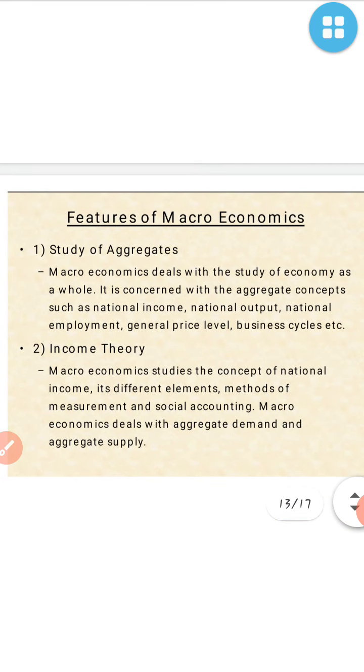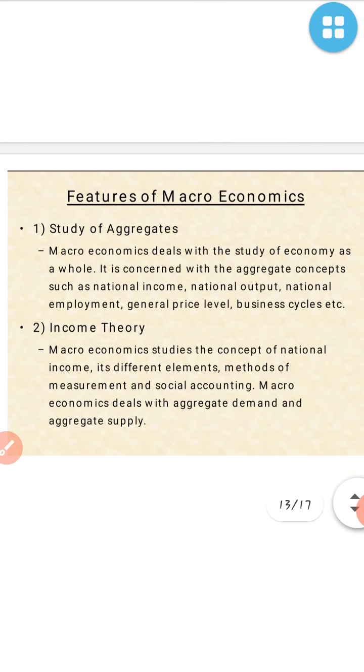Now features. Now we are going to learn about features of macroeconomics. The first one is study of aggregates. Macroeconomics deals with the study of economics as a whole.